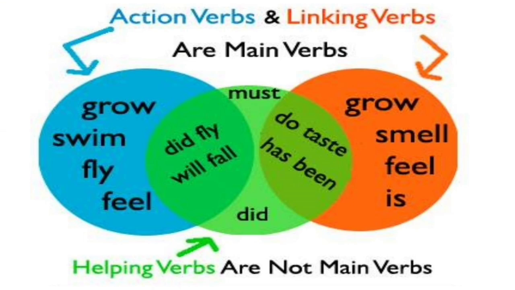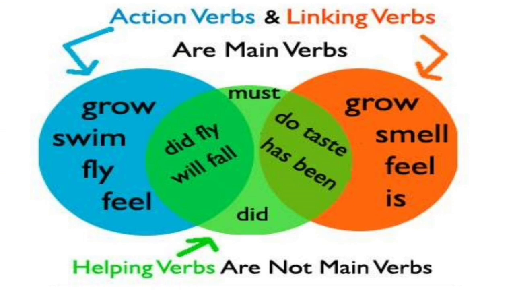So guys, I give some examples in this chart: action verb, linking verb and helping verb. So action verb and linking verb are main verbs, and helping verbs are not main verbs. So you can understand here, action verb and linking verb are main verbs and helping verbs are not main verbs.